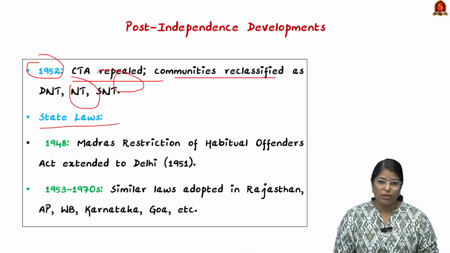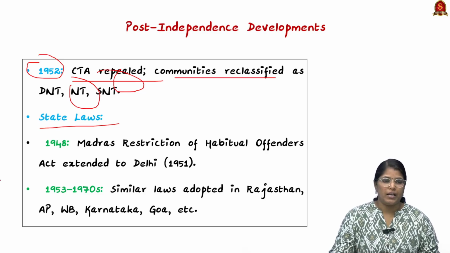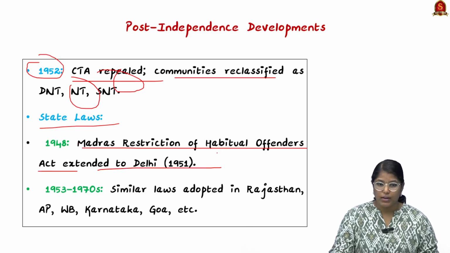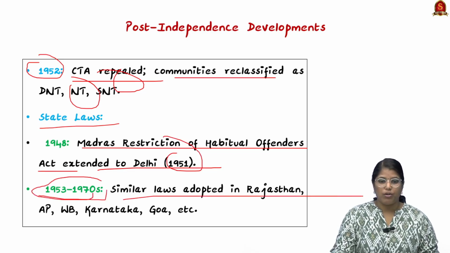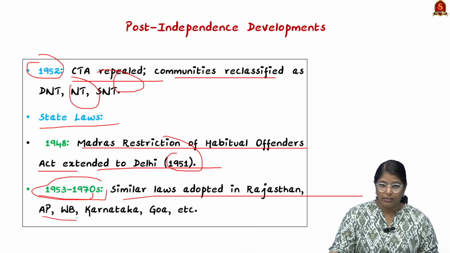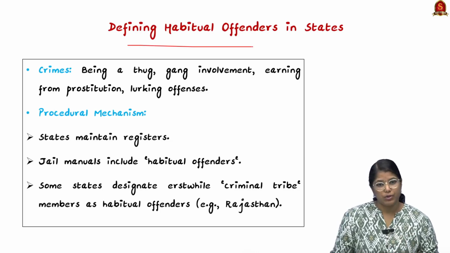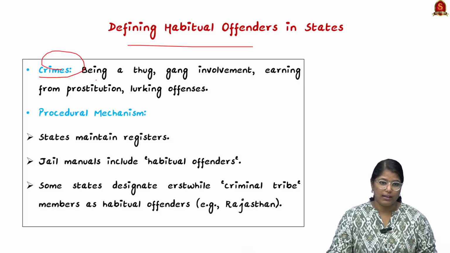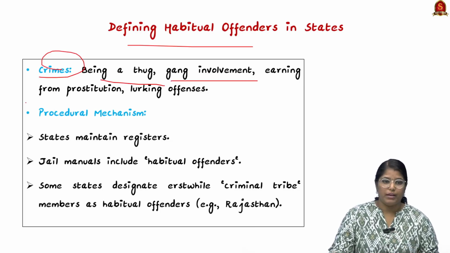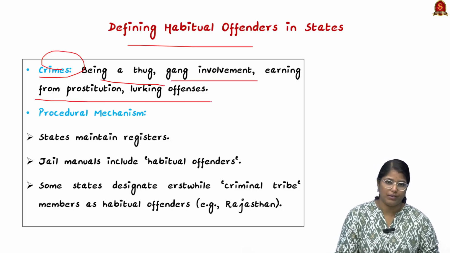Then when we talk about state laws, certain states even today are implementing these habitual offenders laws. In 1948, the Madras Restriction of Habitual Offenders Act, it even extended to Delhi in 1951, and from 1953 to 1970, similar laws were adopted in Rajasthan, Andhra Pradesh, West Bengal, Karnataka, Goa, etc. Moving on, we shall see how habitual offenders are defined in states. People who commit crime, being a thug, gang involvement, earning from prostitution and luring offences are classified as habitual offenders in states.